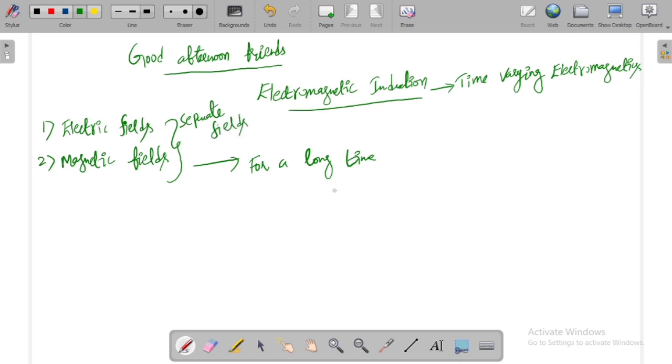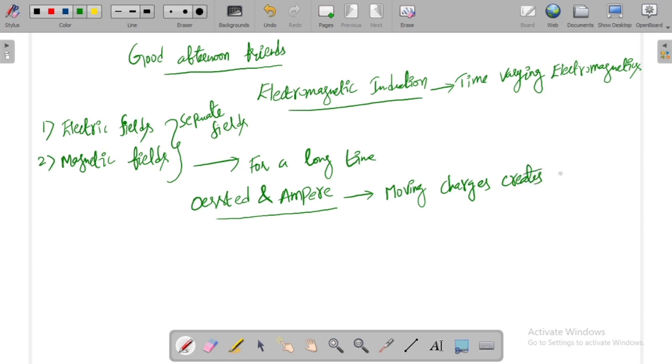But with the experiments made by the scientists Oersted and Ampere, it was found that moving charges create a magnetic field. Moving charges are related to the electric field. With the help of a small Oersted experiment, we can understand this fact.